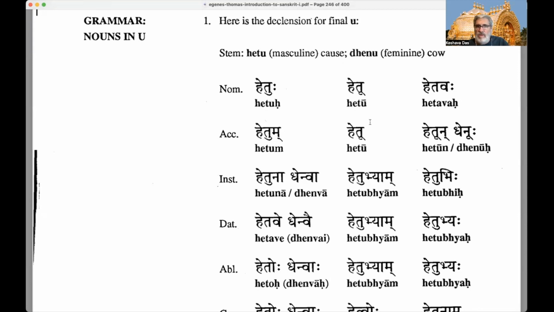Nominative: hetuhu, hetu, long U, hetavaha. Accusative: hetum, hetu, again long U, hetun, long U, N. And if you're declining denu, denuhu, right?